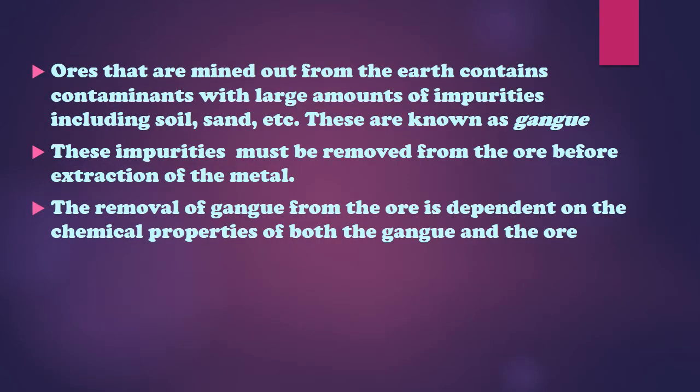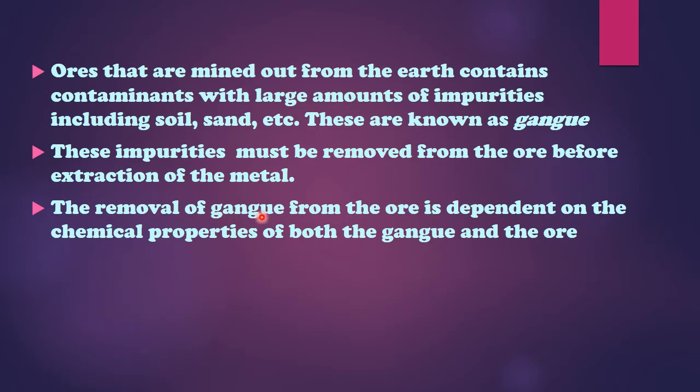Now let's talk about ores. Ores that are mined out from the earth contain contaminants with a large amount of impurities including soil, sand etc. These are known as gangue. You need to remember this word gangue because gangue means impurities which are present in the ore. So in the ore there are 2 things. One is your metal and the other is the impurities. The impurities will be called gangue. These impurities must be removed from the ore before extraction of metal. So we need to remove it, and we use different methods to remove it.